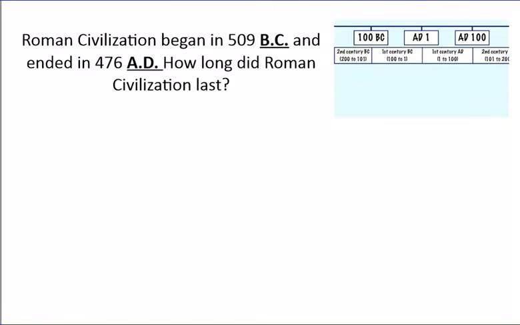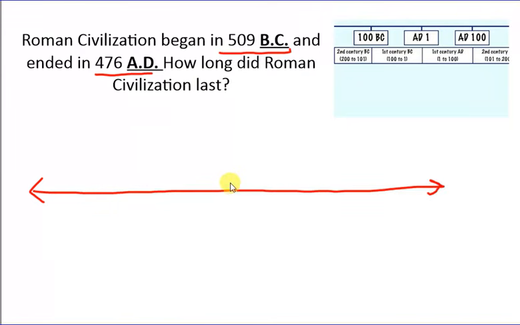All right, next one. Roman civilization began in 509 BC and it ended in 476 AD. How long did it last? So when we talk about time periods, it's kind of easier to make a timeline like this. So BC is going to be in the negatives and AD is going to be in the positives. So we have 0 here in the middle. Our 509 BC is going to be here, and our 476 AD is going to be over here.